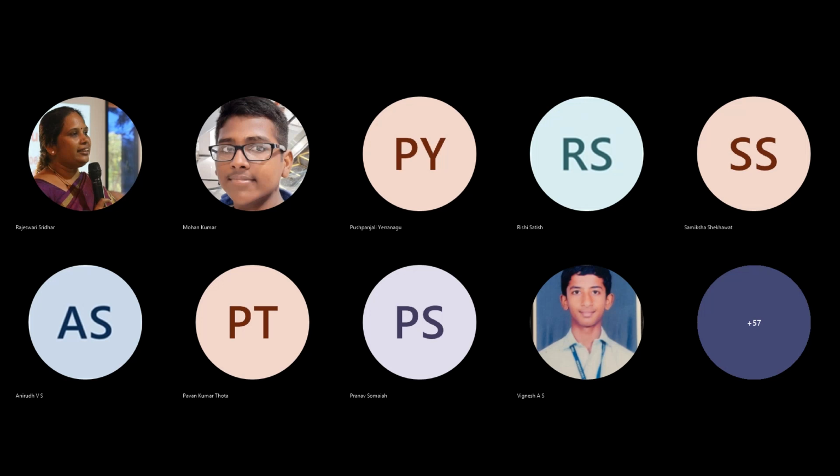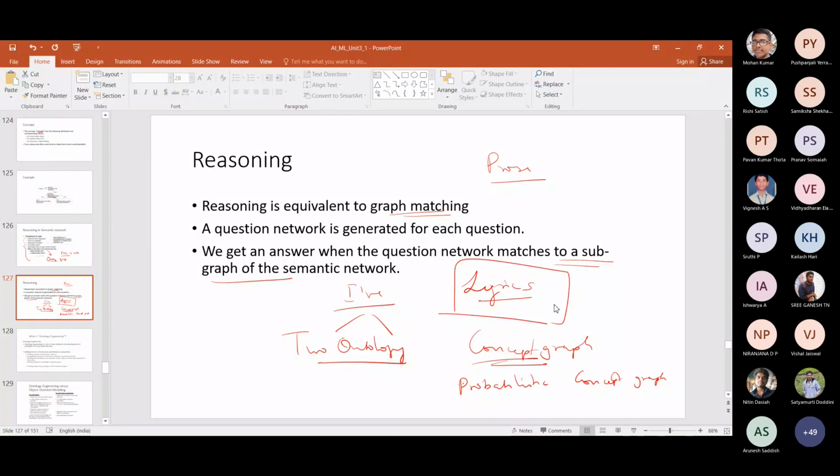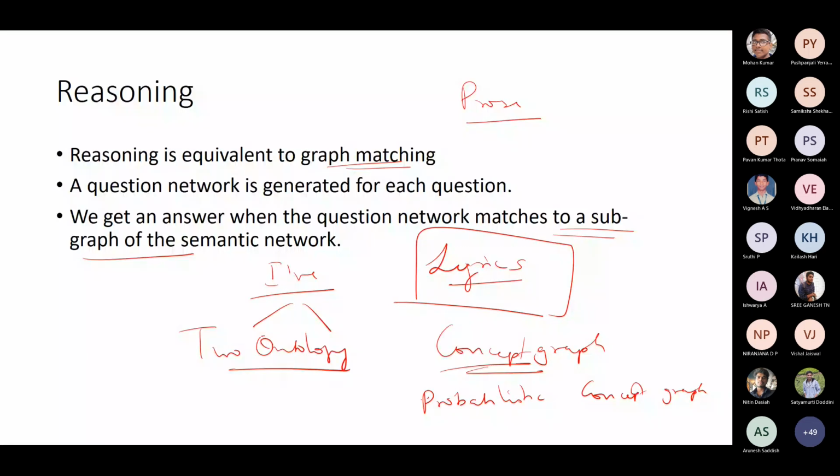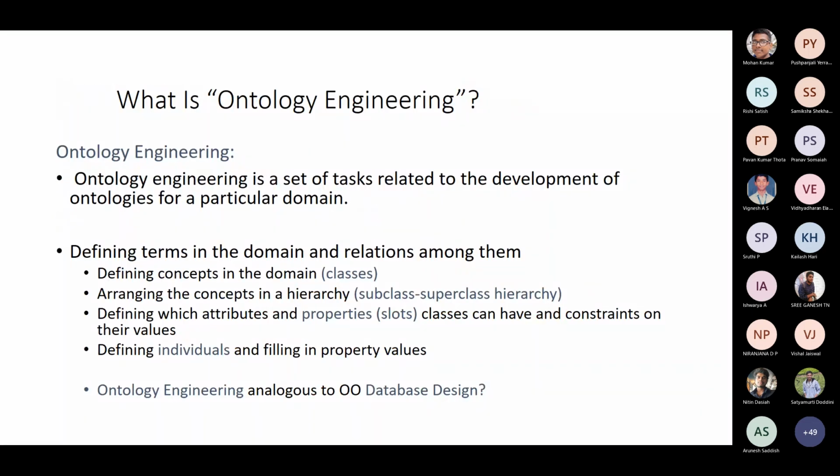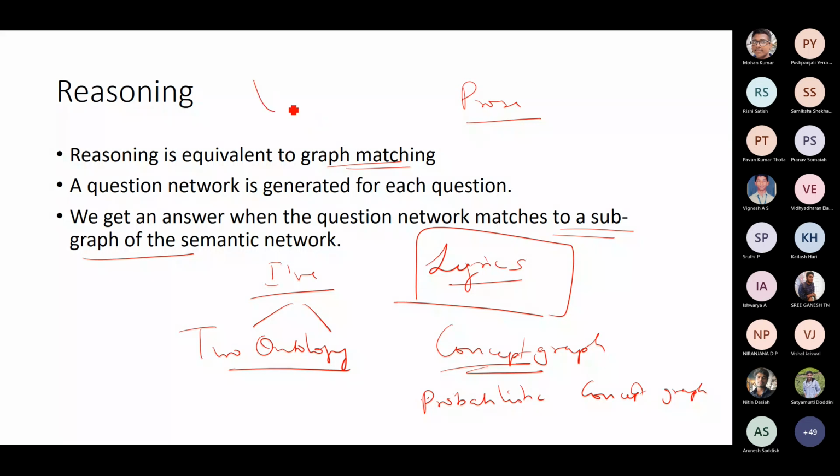So from next class, I will be discussing machine learning. In all these scenarios, UNL, you can take a look if you're interested in translation. This is a wonderful approach.